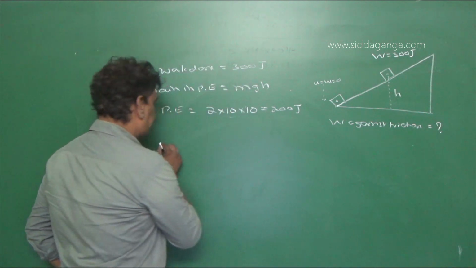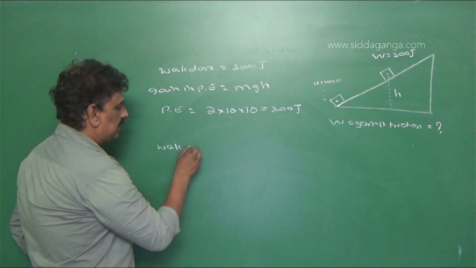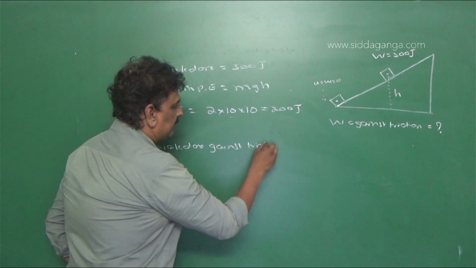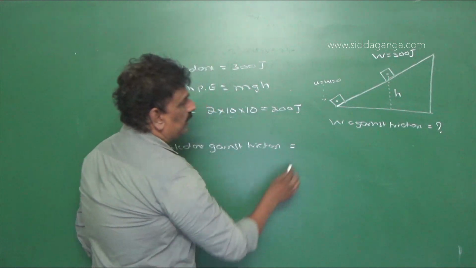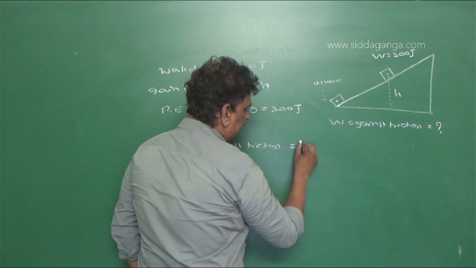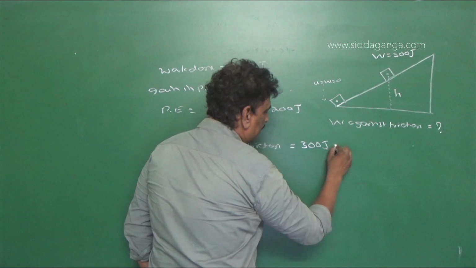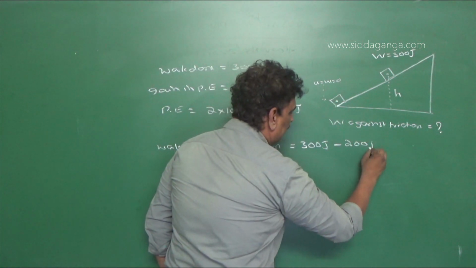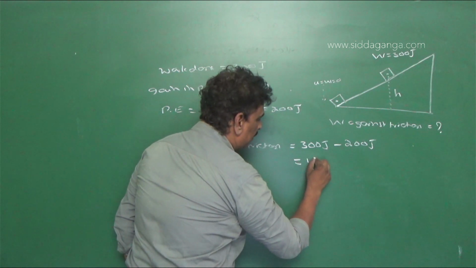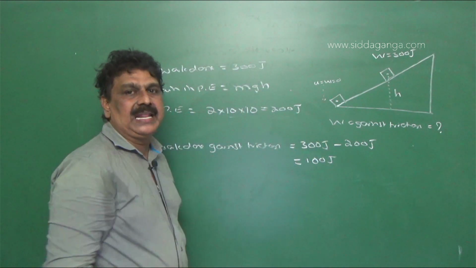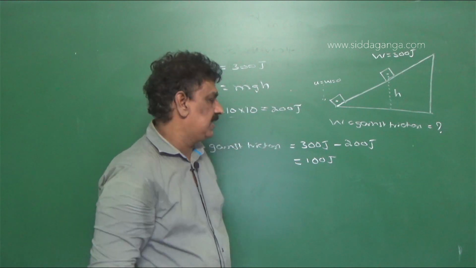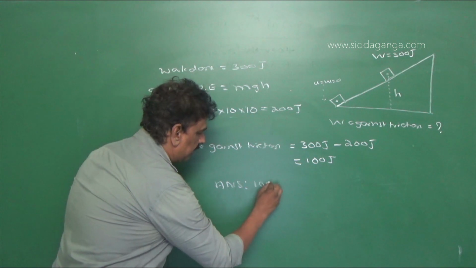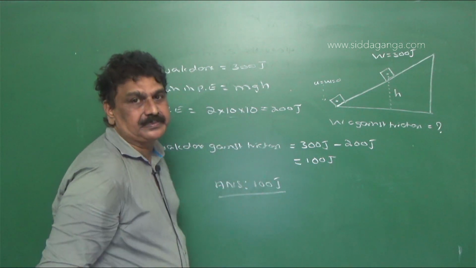Now here, work done against friction is equal to the total work done, that is 300 joule, minus the energy gain, that is 200 joule, and that is equal to 100 joule. The work done against the friction is 100 joule. So the answer is 100 joule.